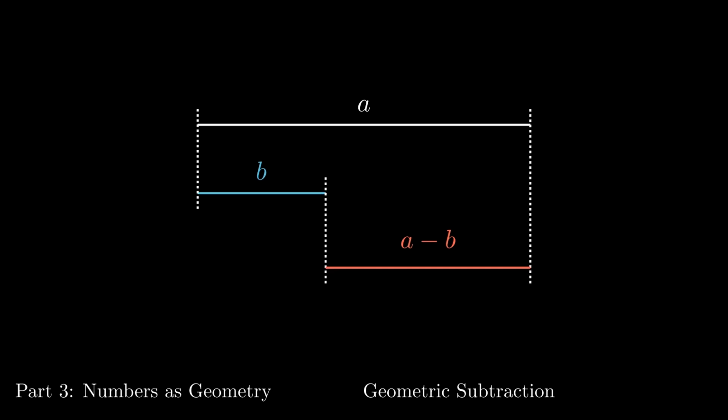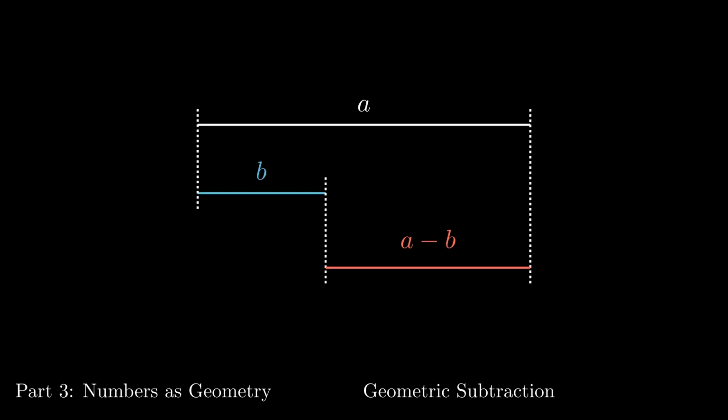This is an unordered calculation in the sense that I can ask you for the difference between A and B, or the difference between B and A, and you will still give me the same answer both times. However, you might remember that a minus b and b minus a aren't the same value. So what's happening here? This is a place where we can see how the model we use shapes the mathematics we can discover.